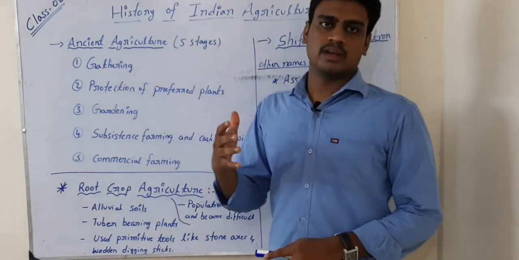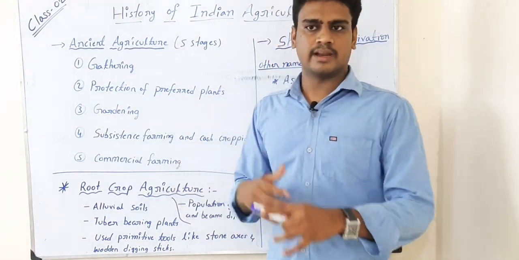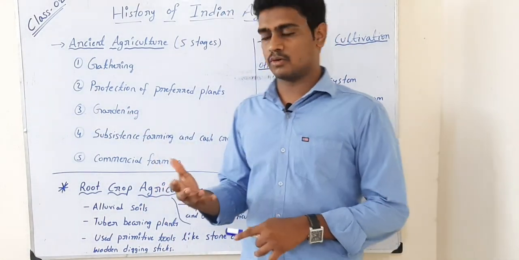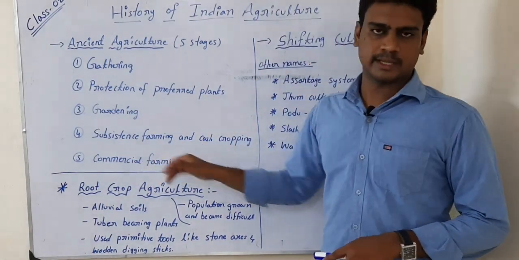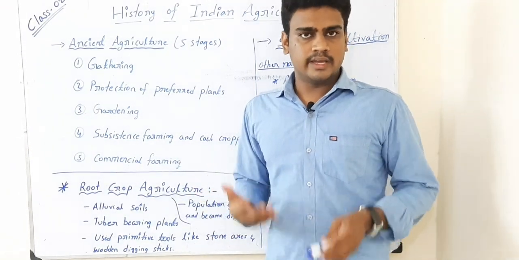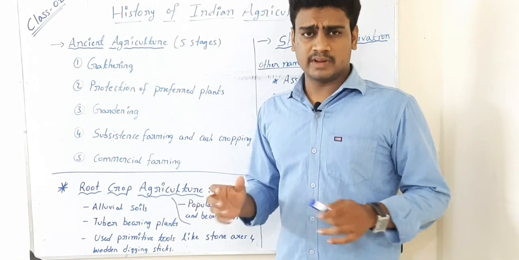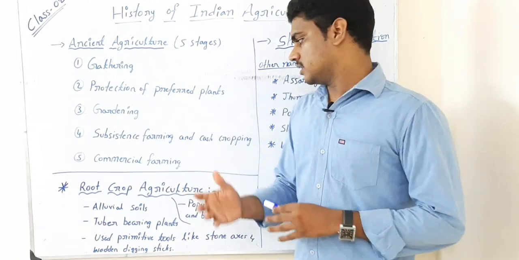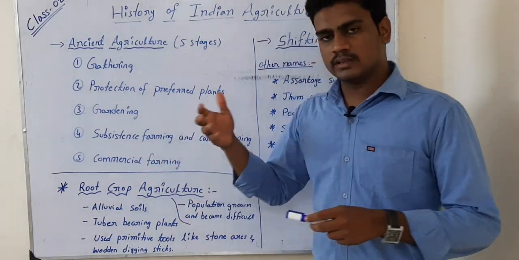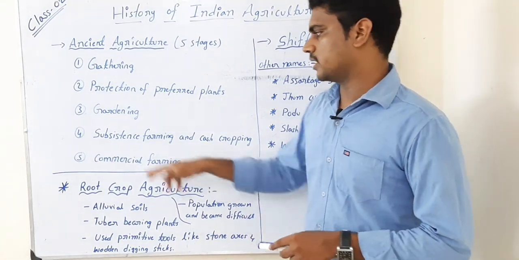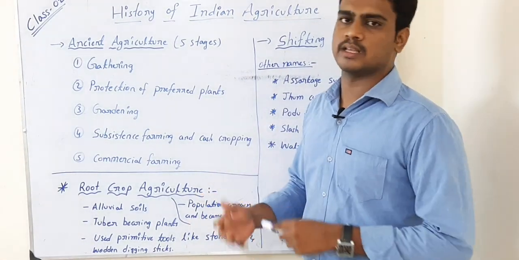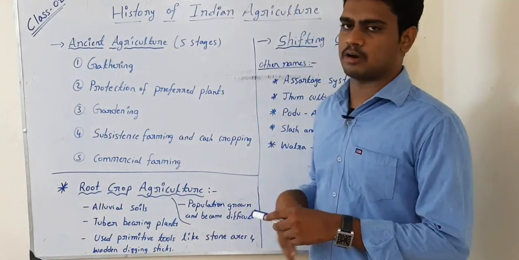From then, as men started multiplying and making colonies, they started growing the food on their own. That we call subsistence farming. Subsistence farming means the crops which are raised by the farmer for himself and his family, only for his own family. That's what they started. Then whatever surplus food they produced, they would go for selling. That we call cash cropping, to get cash.